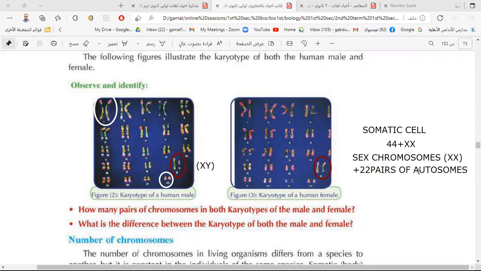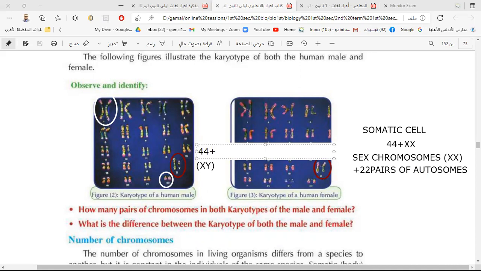The 22 pairs of autosomes are similar between male and female, but only the last pair, pair number 23, is different. They are called the sex chromosomes, and they are similar, XX, in the female, but different in the male, XY. So the male has 44 plus XY in each somatic cell.